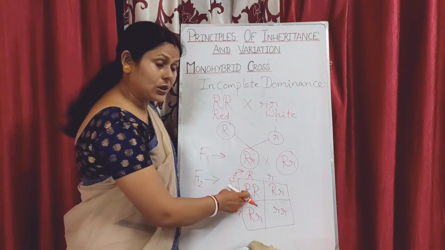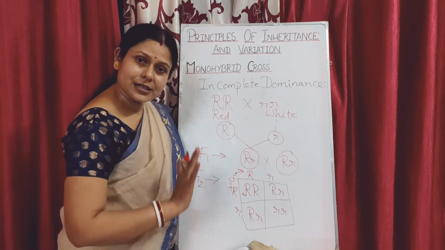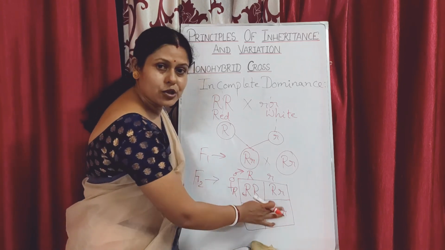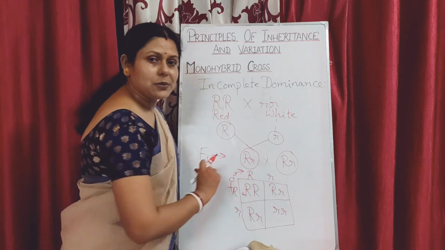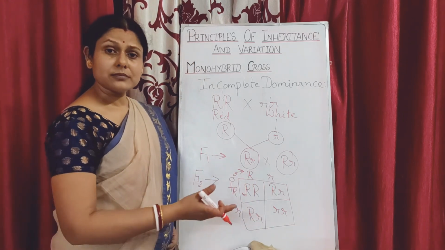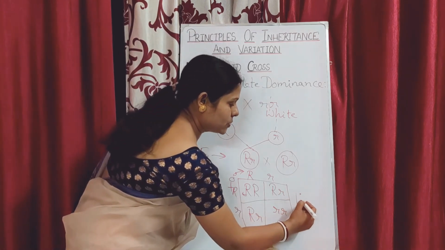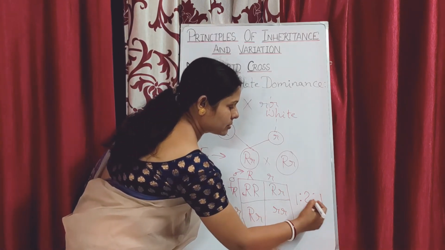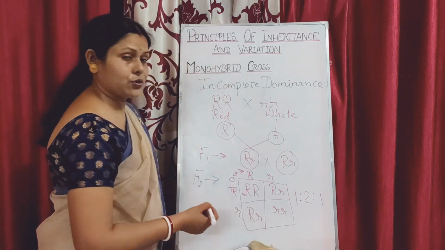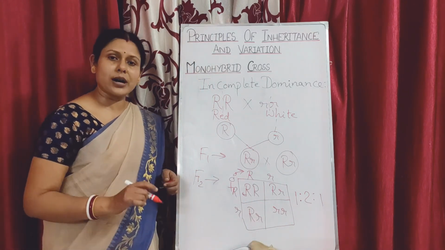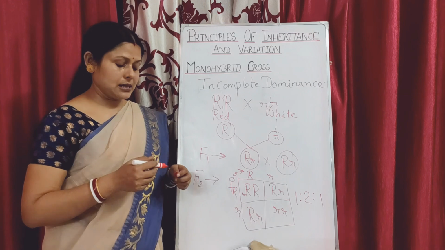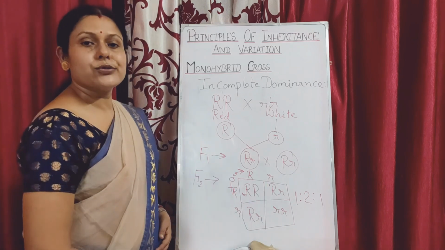But in this case, 25% showed red flowers, 25% showed white flowers, and 50% showed pink flowers. So the phenotypic expression was 1:2:1, instead of the 3:1 expected for a monohybrid cross, for the inheritance of a single character.